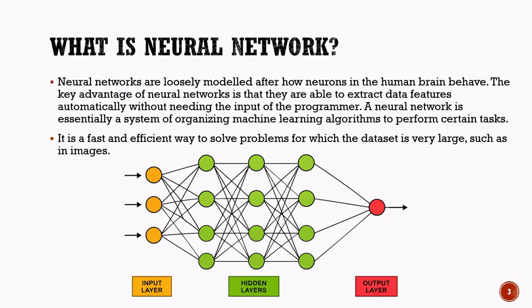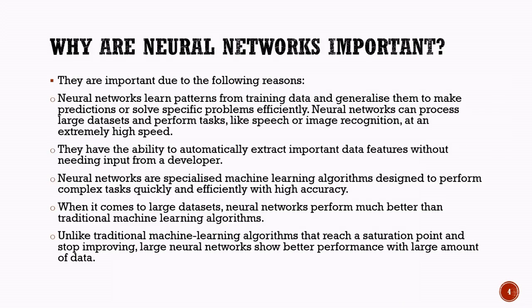Why are neural networks important? Now that we understand what a neural network is, let us explore why neural networks are so important in the field of artificial intelligence. One of the key strengths of neural networks is their ability to learn patterns from training data and use those patterns to make predictions or solve problems.